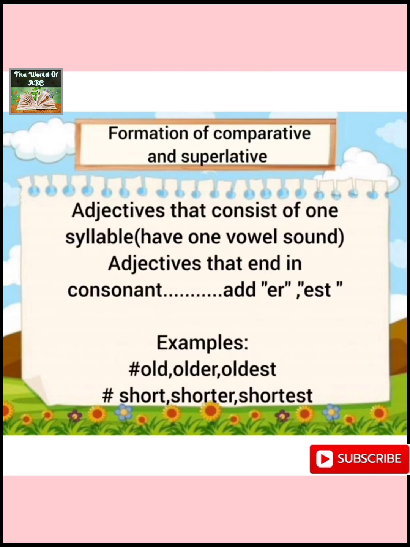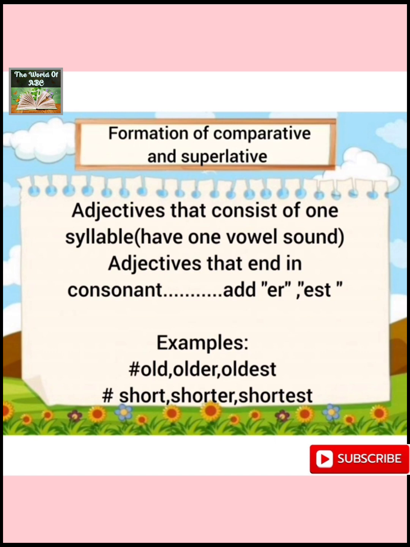Adjectives that consist of one syllable. It means that the adjectives that have one vowel sound, those adjectives take different sets of letters at their end to change the degree from one to another. Now adjectives that end in consonant, like the adjectives that have a consonant at their end, we will add ER and EST in their comparative and superlative form.